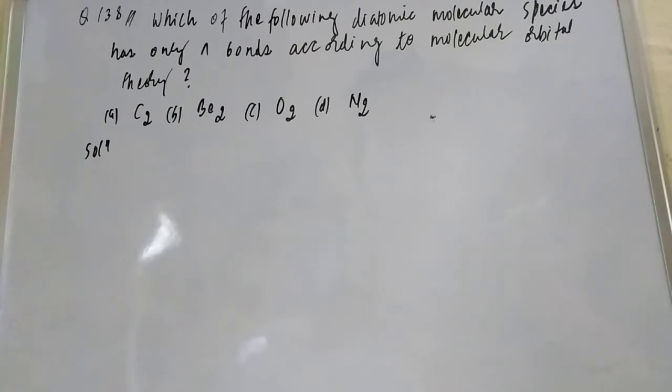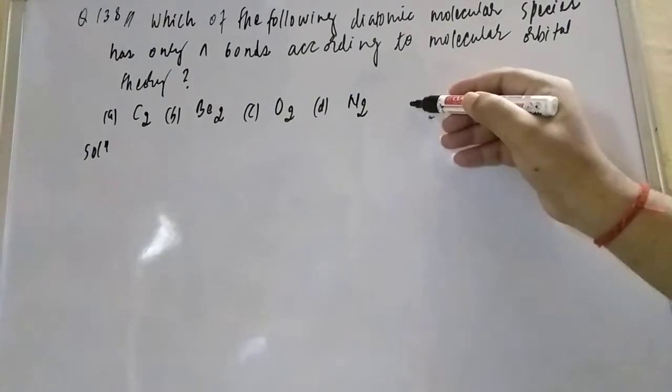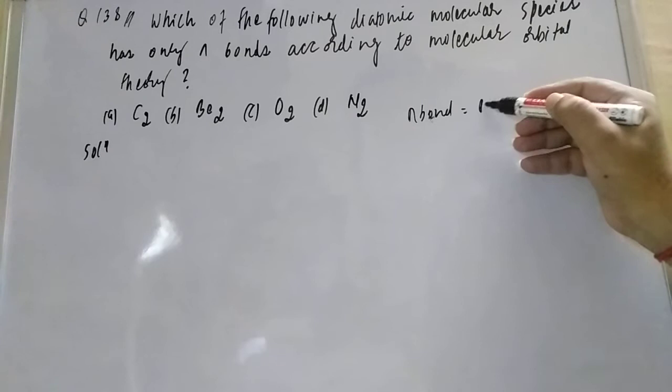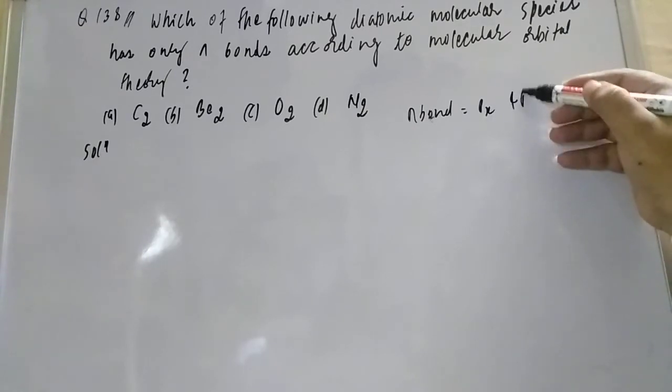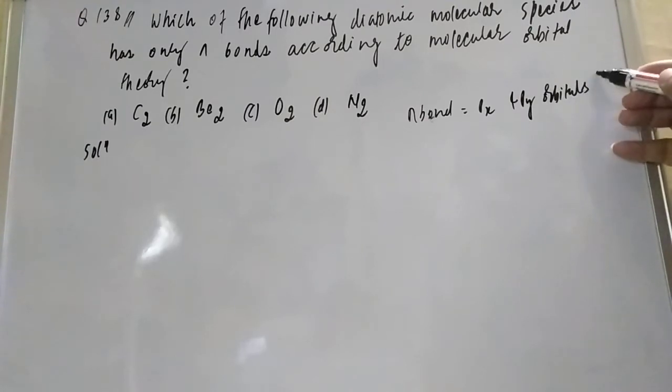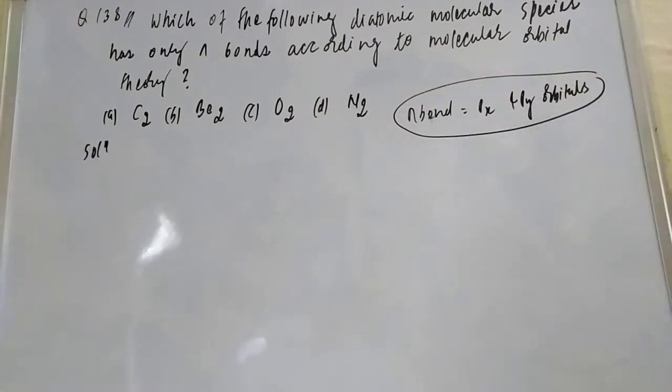So only pi bond means what? Students, you know pi bond is formed by the px and py orbitals.